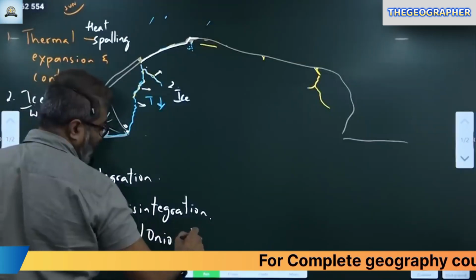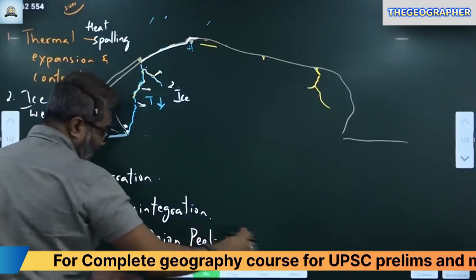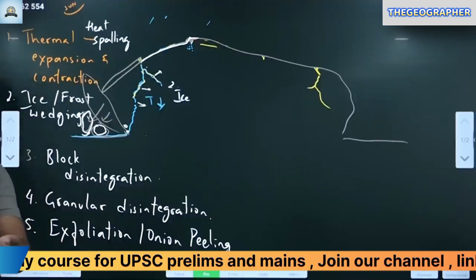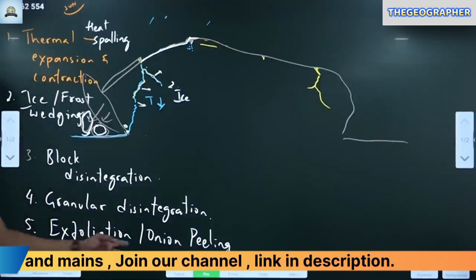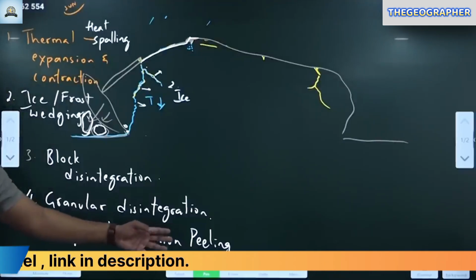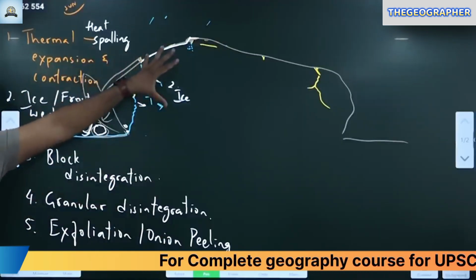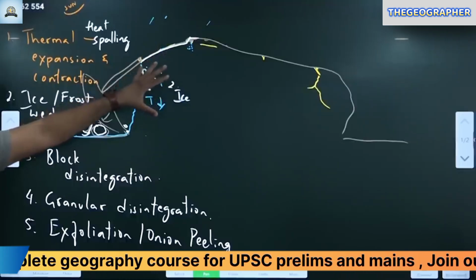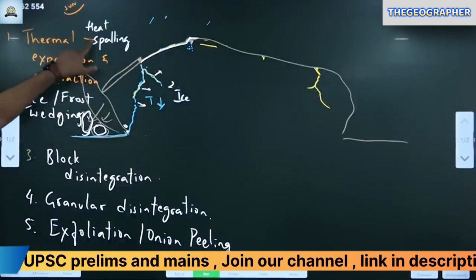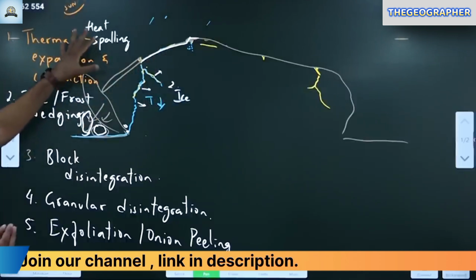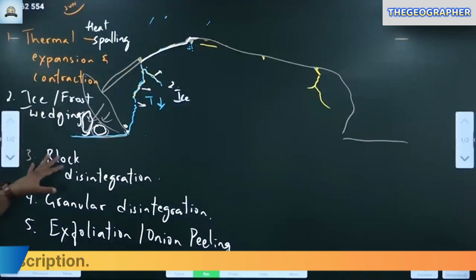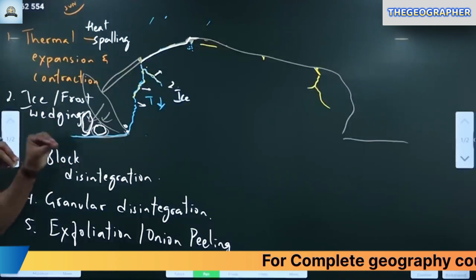Just like how you peel an onion, layer by layer you peel a first layer, second layer, third layer, fourth layer, like that. We call it onion peeling. Try to understand. Now you can write. There is another part, but first you understand how this is happening. Okay. So first, all this is because of what? Heat, mainly from the sun, and a little bit of water and ice, inducing stress inside the rock.